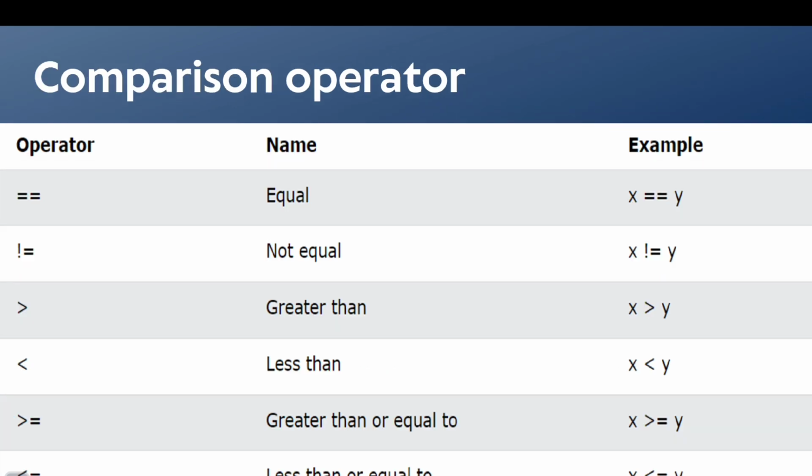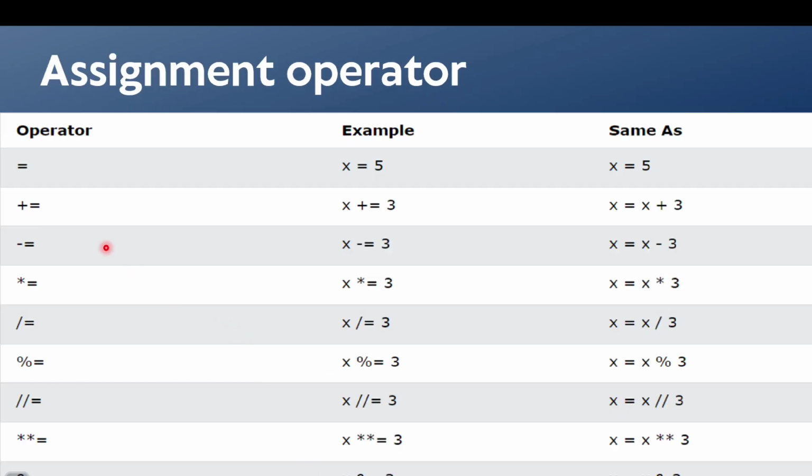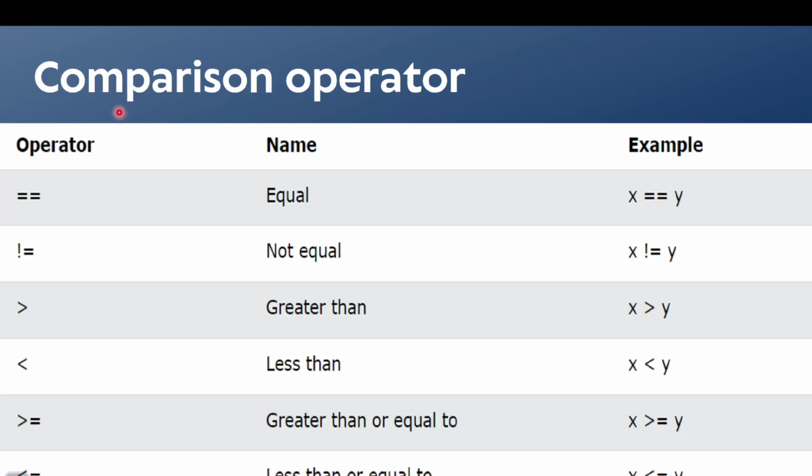Okay. Then next is the assignment operator. With the assignment operator, we assign values to a variable, like a equal to 3, b equal to 5, something like that. The expanded form is also given for each type of operator. So you all can see this. After this, we have the comparison operator.